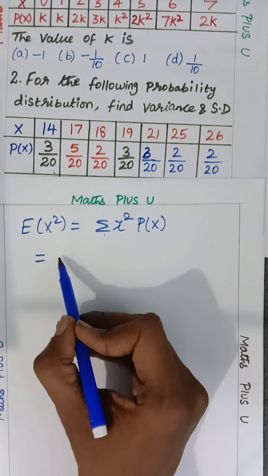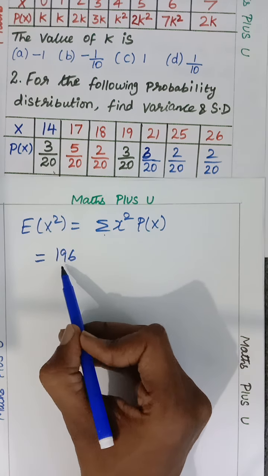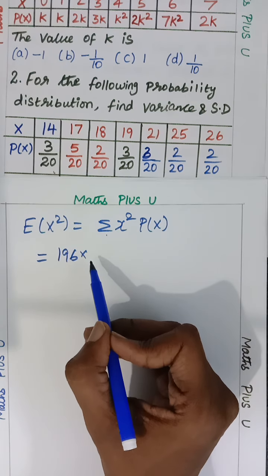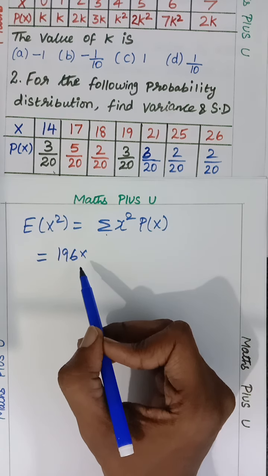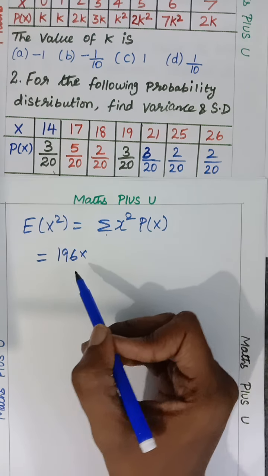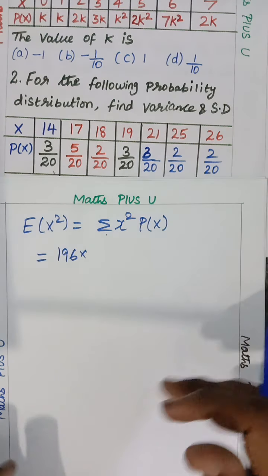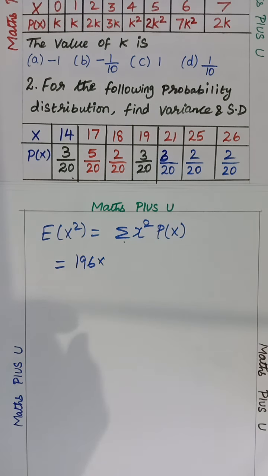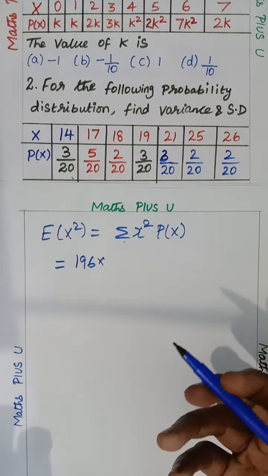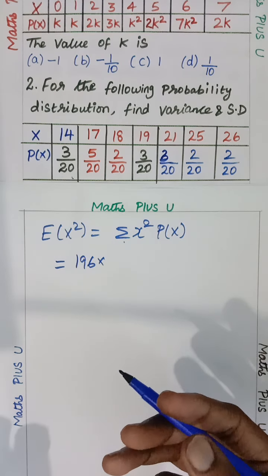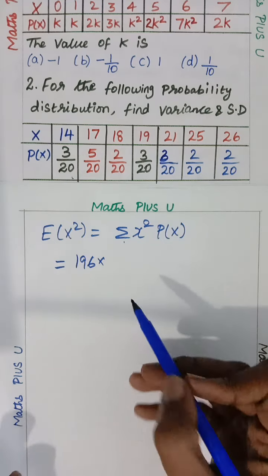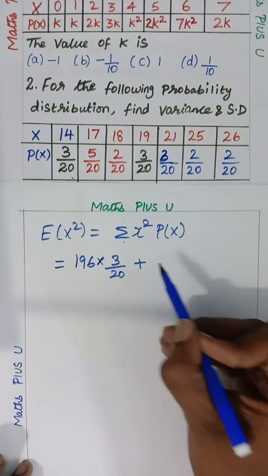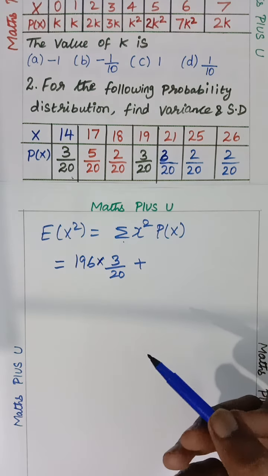So x square, 14 square is 196. Sir, what is this sum? This question is available in the student support material. If the same question is asked in your exam, you may say, sir, how did you predict this question? I'd be very happy, children, not just for this sum. If I do 100 sums and 20 sums, or 10 sums, or even 5 sums come in the exam, I'd be extremely happy that you used it and got those marks. So I'm trying for that only. Hope for the best.